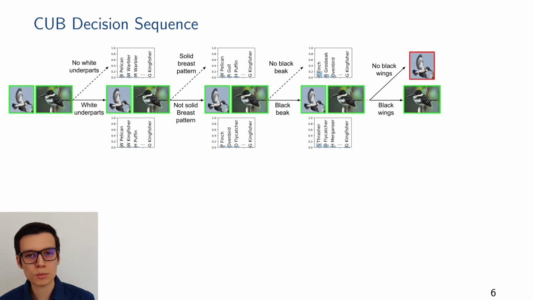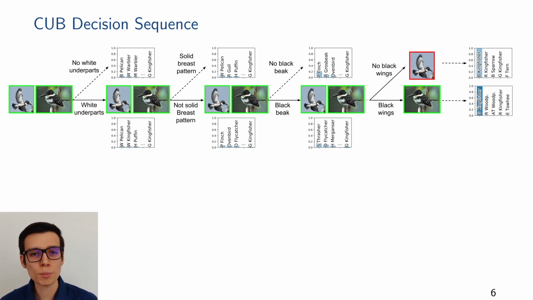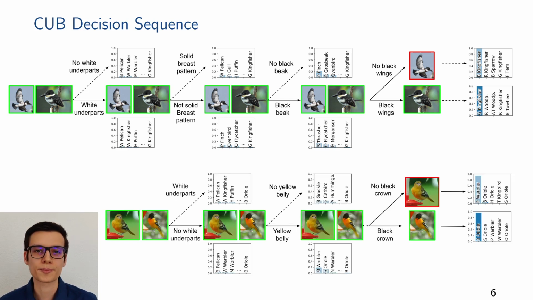After following these images a couple of steps through the decision tree, we can observe that their paths diverge when it comes to the decision whether the bird has black wings. The top bird is predicted not to have black wings and is misclassified as a result. These insights allow us to find these critical decisions that can be very useful in analyzing and explaining failure cases.